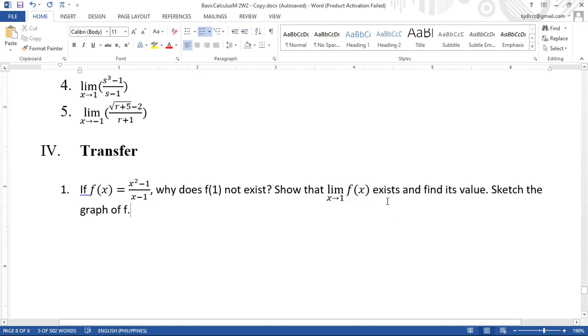So you use factoring. Your main goal is to cancel out the denominator, so factor the numerator. And lastly, you need to sketch the graph of f. If you can't sketch it, use GeoGebra.